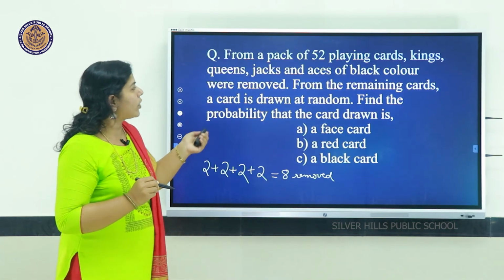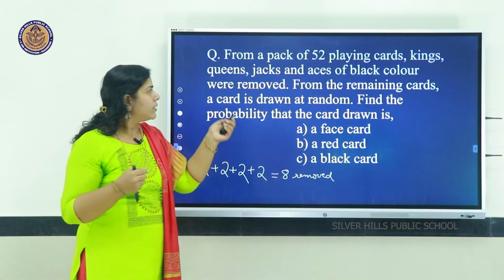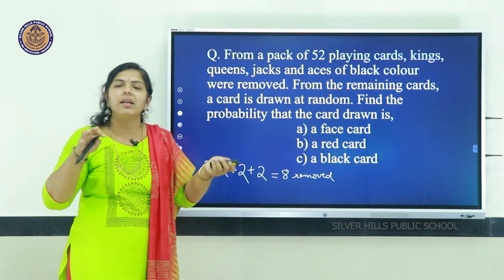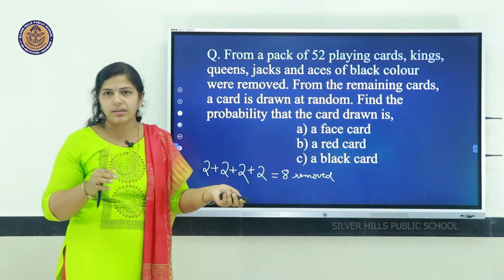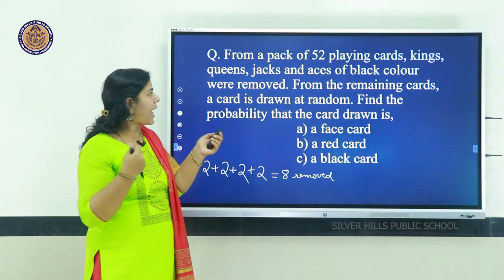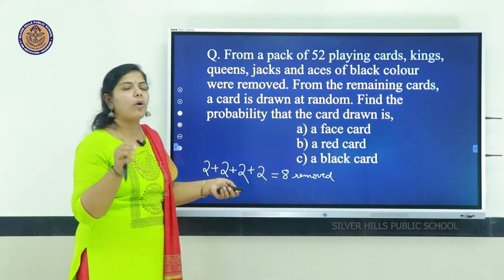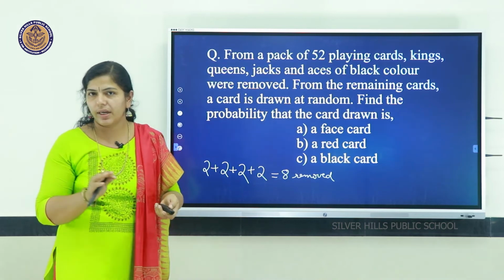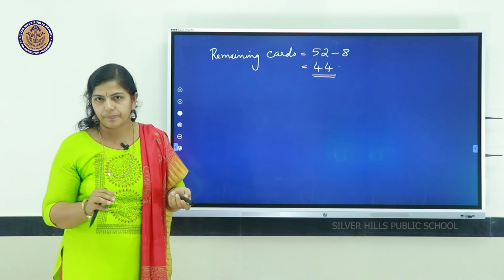Out of these 44 cards, we are selecting a card. First we have to find the total possible outcomes. From the deck of 52 cards, 8 black cards, king, queen, jack and ace, are removed. So, we have 44 possible outcomes.